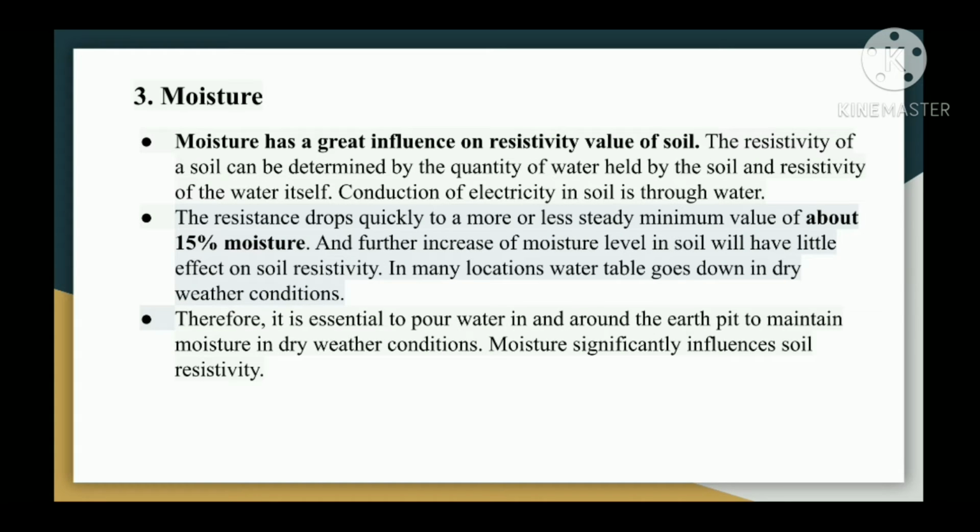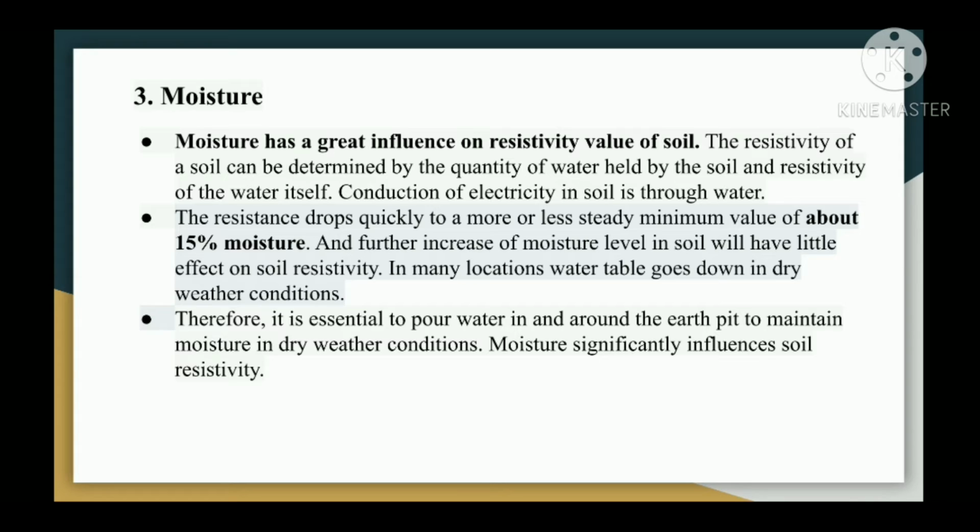Third one is moisture. Moisture has a great influence on resistivity value of soil. The resistivity of the soil can be determined by the quantity of water held by the soil and resistivity of the water itself. Conduction of electricity in soil is through water. The resistance drops quickly to a more or less steady minimum value of about 15% moisture, and further increase of moisture level in soil will have little effect on soil resistivity.